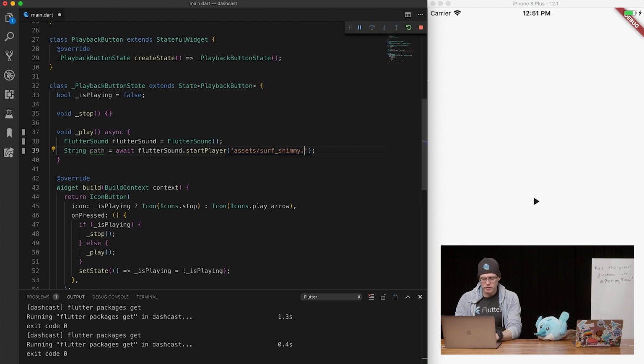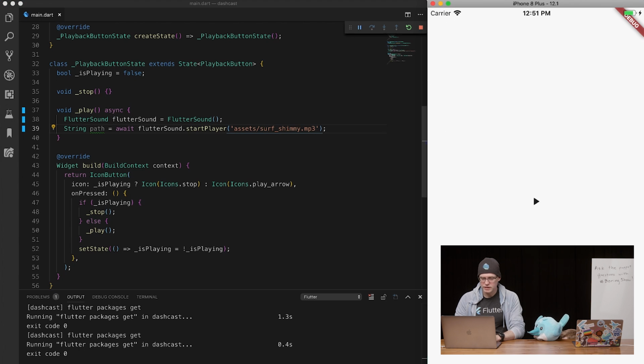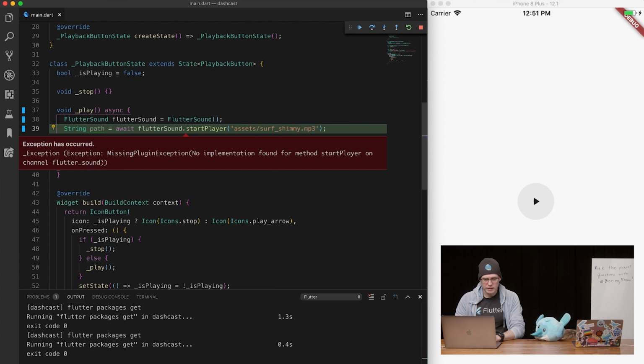I don't think this is going to work, but we'll try it. So pessimistic. Let's see what happens. We've got our terminal open here. We press play. Ooh, missing plugin exception. No implementation for startPlayer on Flutter channel sound. Oh, well, that's more of an interesting problem.